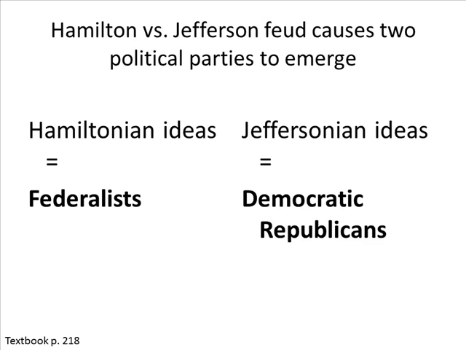Alexander Hamilton and Thomas Jefferson both had different opinions in regard to the way the Constitution should be used and how it should be interpreted. So since they could not agree, a feud developed, and Hamilton got his friends together and they formed a party, and Jefferson got his friends together and they formed a party. So the first political parties that we have are going to be the Federalists and the Democratic Republicans. You'll learn more about the Federalists and the Democratic Republicans in U.S. history next year.